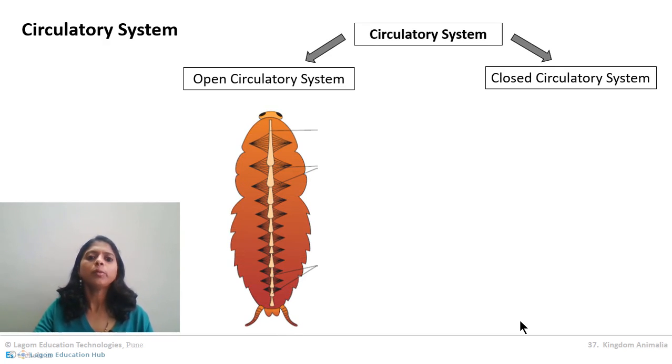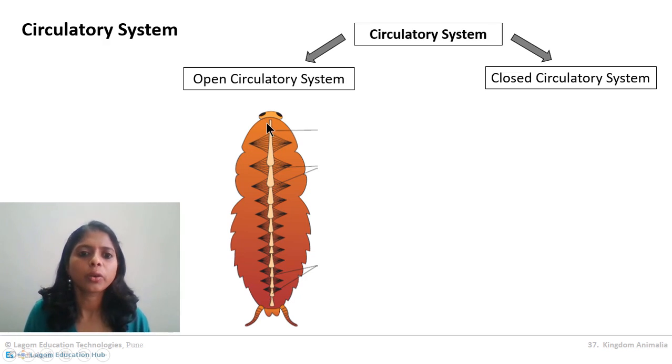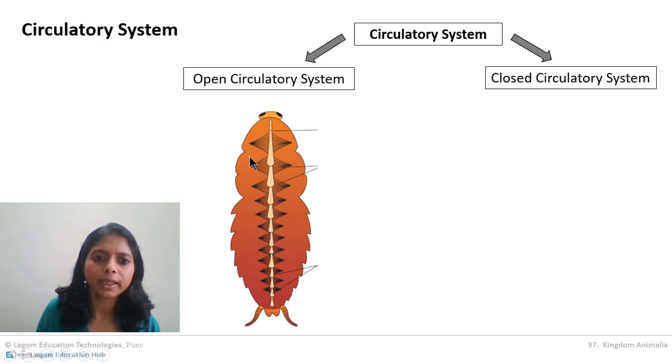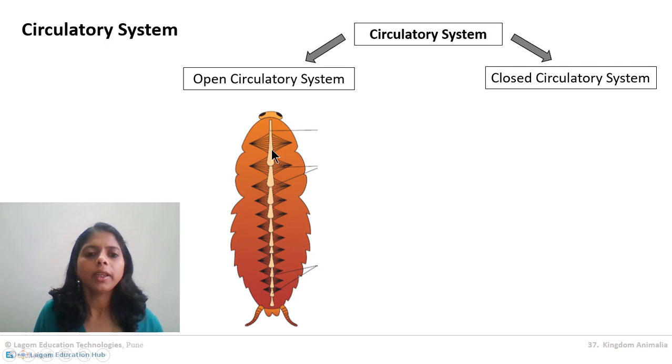Now this is a diagram of open circulatory system. Pay attention to the diagram. This is the diagram of cockroach, and these in between, white in color, are the heart of cockroach. And this space is an open space called sinus.